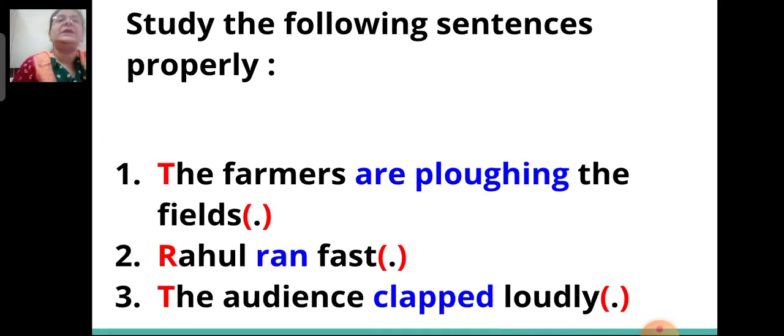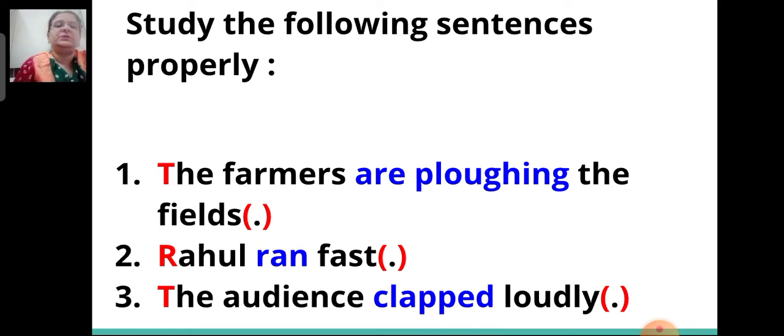Now we'll study the following sentences properly. Look at the first sentence. First sentence, the farmers are plowing the fields. Here T is capital, then plowing is in blue, and here the dot, that is the full stop, is in brackets. Second sentence, Rahul ran fast.